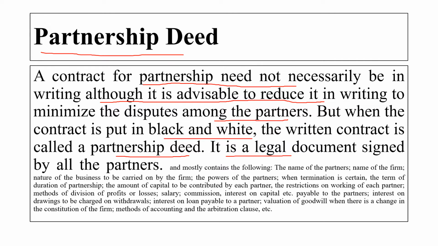Okay, all these things will be included in the partnership deed. That means the name of the partnership firm, the ratio in which they are going to share, how the profit is going to be distributed among the partners, and how the interest will be calculated. All these things will be there in the partnership deed.